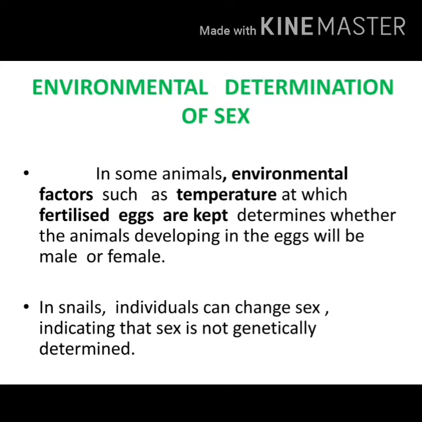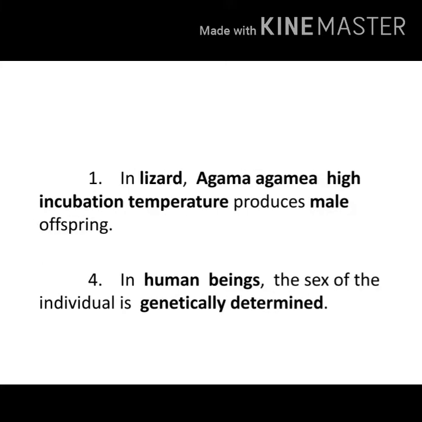In the same way, in snails, individuals can change sex, indicating that sex is not genetically determined. When they are young, they may be one sex. When they grow older, the sex will change. So these are some of the examples where the environment determines the sex of an organism. In lizard, for example, Agama agamiae, high incubation temperature produces male offspring.